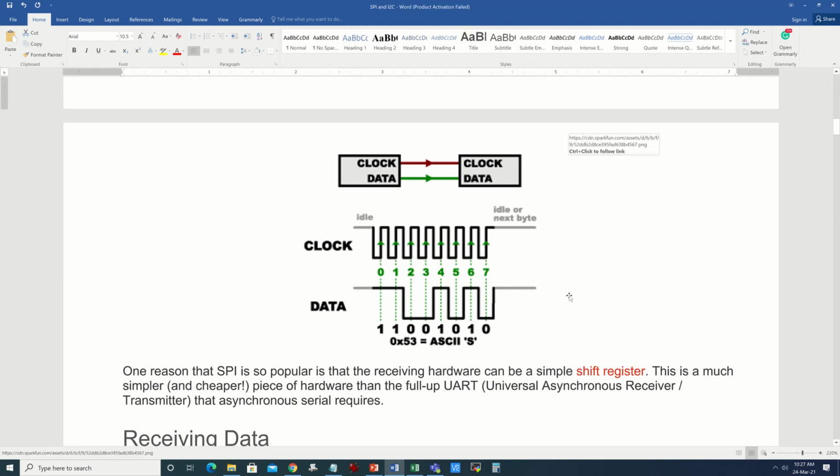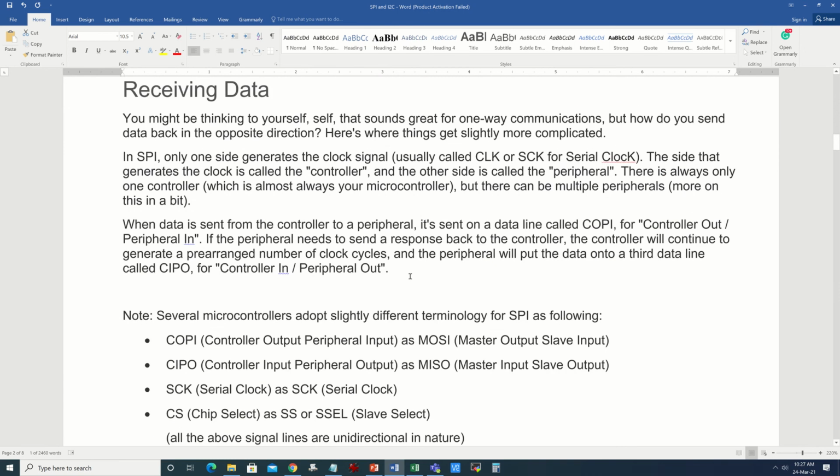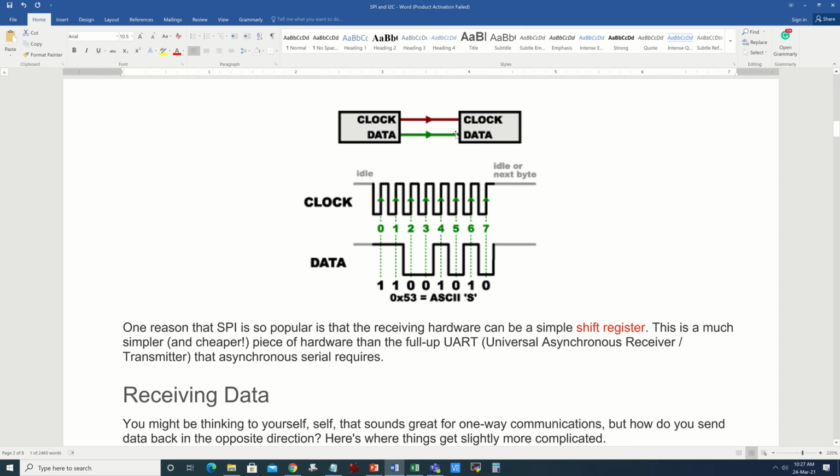Now the point is, although this particular mode of communication is synchronized with the clock, the problem is that it is only unidirectional. If you want to receive data, you will do the same thing, except the data pin direction will be opposite. So the direction of this green arrow will be opposite if you want to receive.